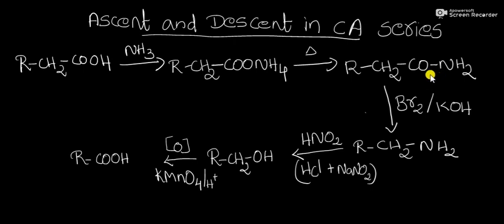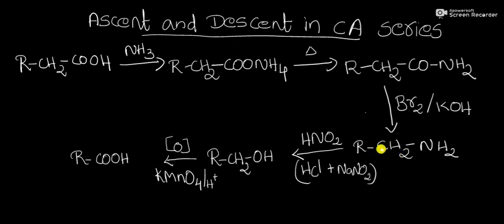Which on treating with bromine in the presence of KOH, that is a famous reaction called the Hofmann bromamide reaction, the amide will be converted into primary amine. So here RCH2CONH2 will be converted into RCH2NH2.